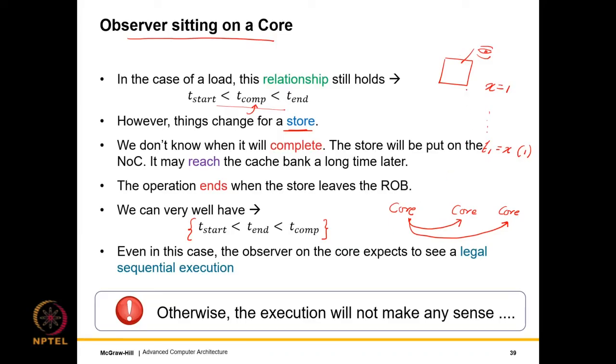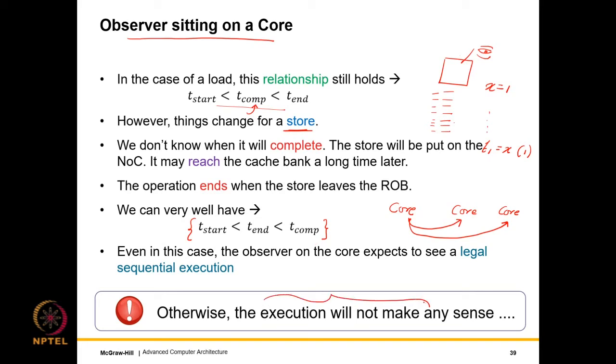So what is the idea? If I am looking at my own execution, of course they will be in sequence, and I expect every read to fetch me the value of the latest write. Let me for the time being ignore the effect of other threads. If I am the single thread running, then I expect to see a legal sequential execution in single-threaded code: the way the programmer has written the assembly instructions, the core executes this, then this, then this, regardless of the underlying hardware. Whenever I read something, I get the value of the latest write. At least if there is a single thread, this is what I would expect.